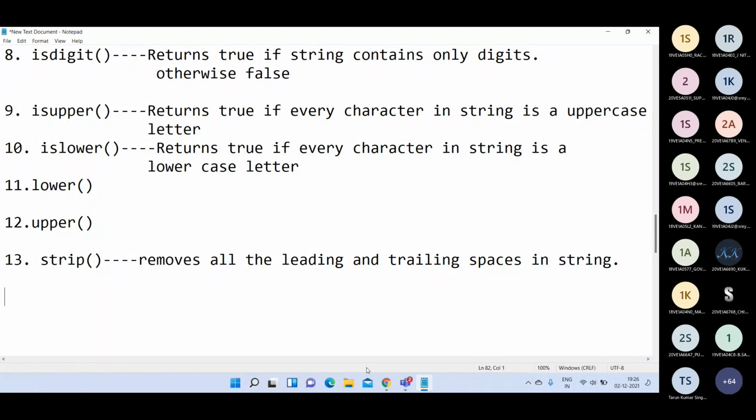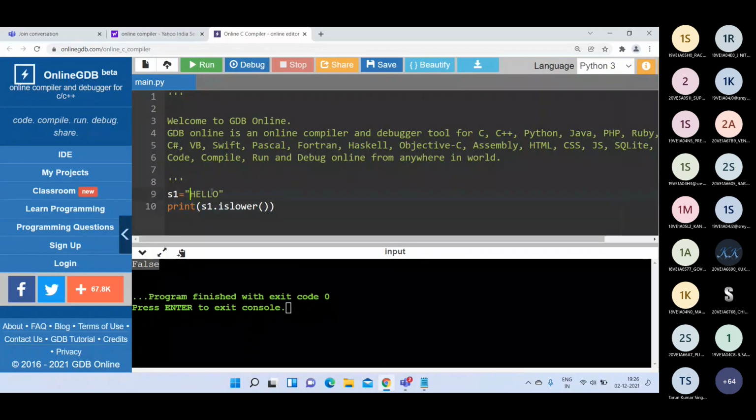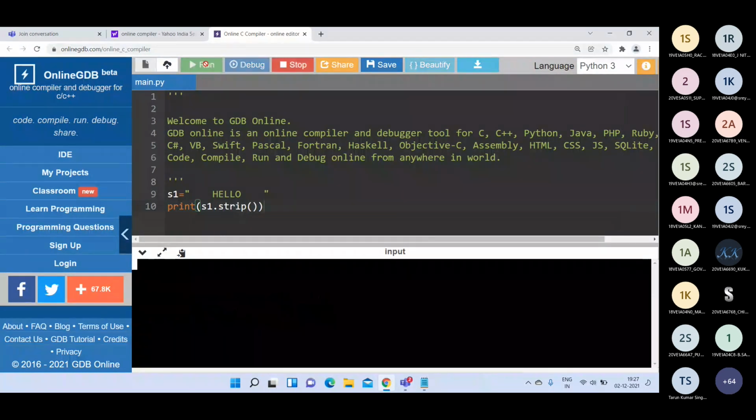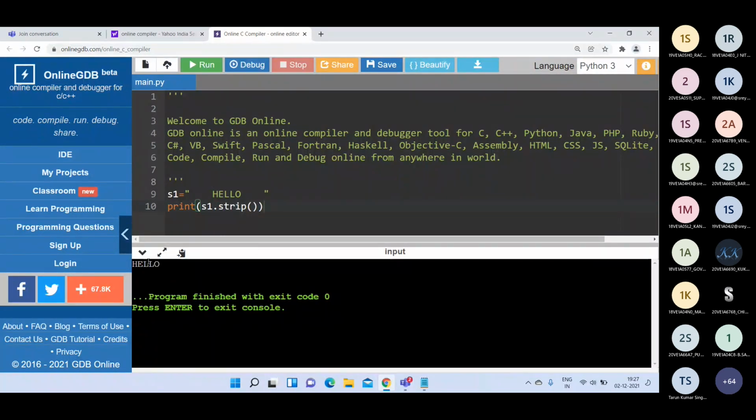So here, if I give some space here, and if I write s1 dot strip, then in the output we will not get any spaces. We will get hello here. Whereas if you do not write the strip function and just write s1, you will get the space. See here, some space is there. If you use strip, those white spaces before and after will be removed.